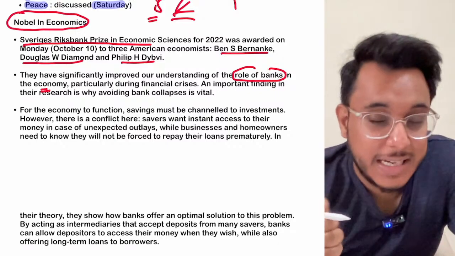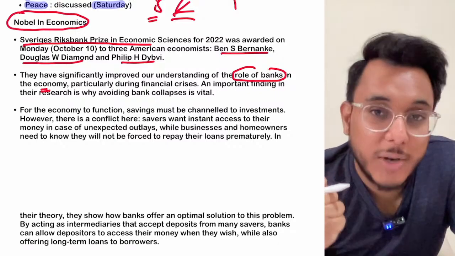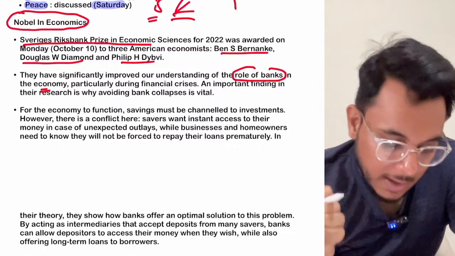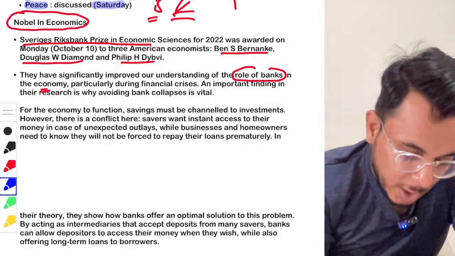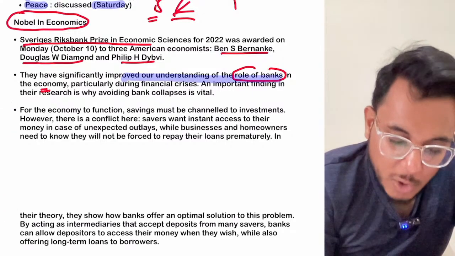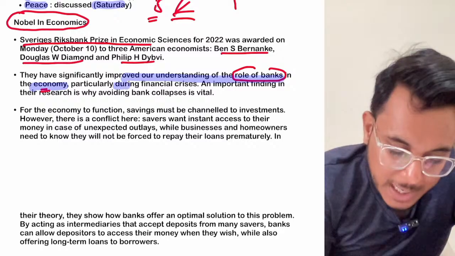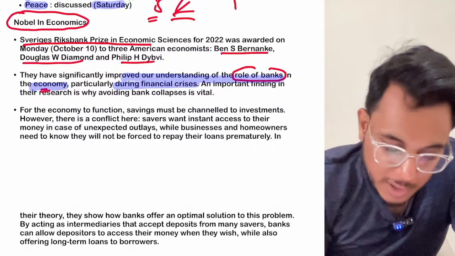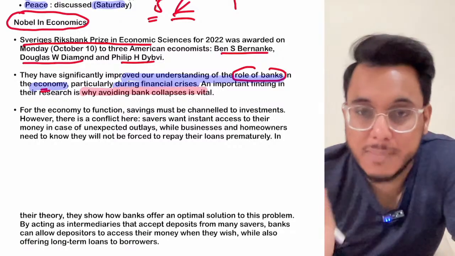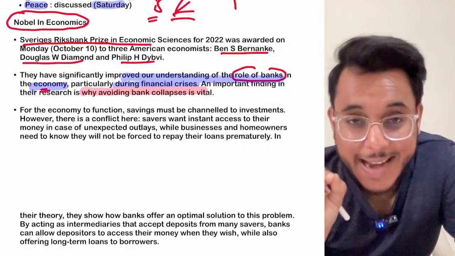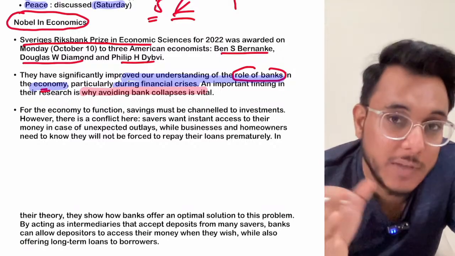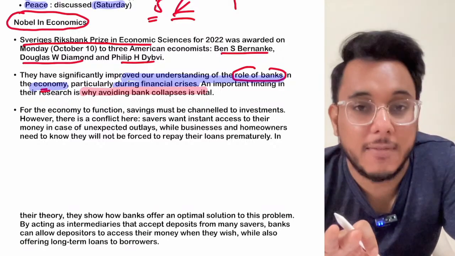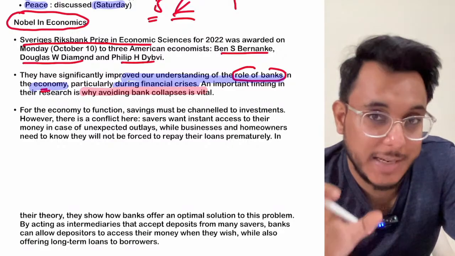So if there is any instance that a bank is failing, the government should intervene in between and should secure that particular bank run. Okay, so why have they been given the Nobel Prize? Because they have improved the understanding of the role of banks in the economy, particularly during the financial crisis. They have also given the theory of why avoiding bank collapse is very much vital. The entire 2008-9 crisis came because of the bank failure that happened. Okay, Lehman Brothers, fine, they faced a bank collapse in 2008-9.